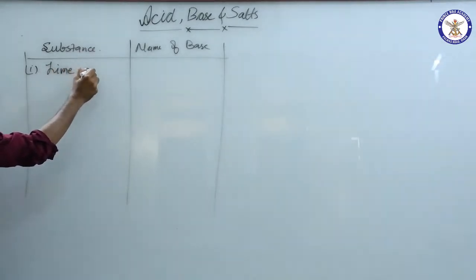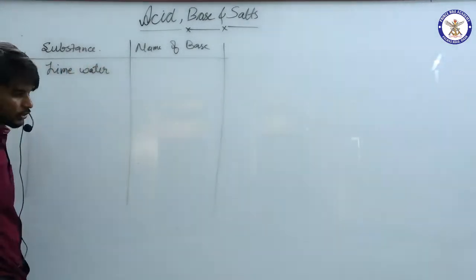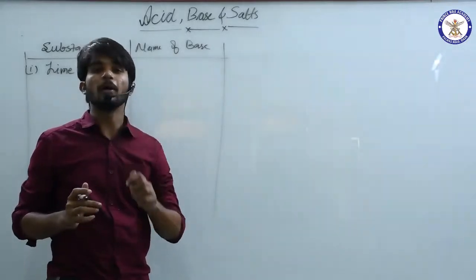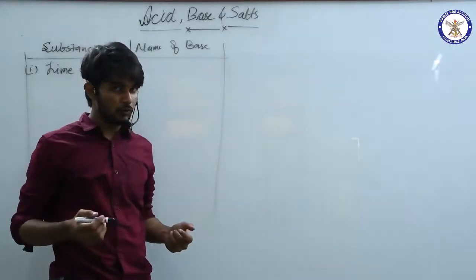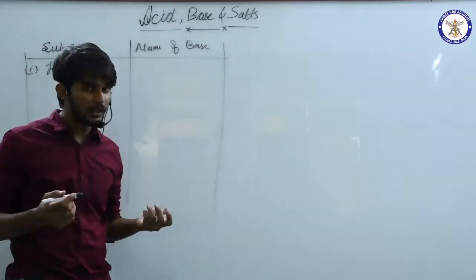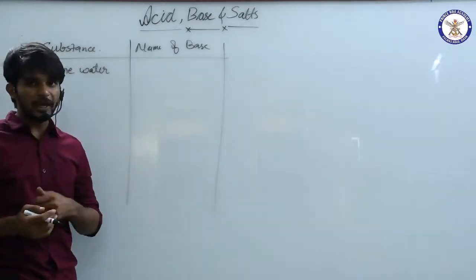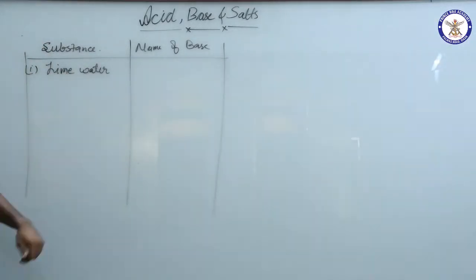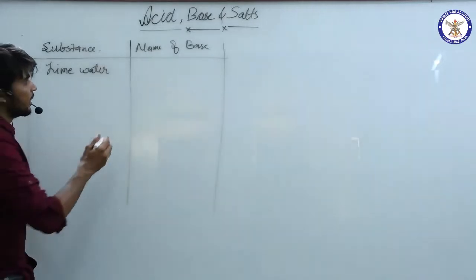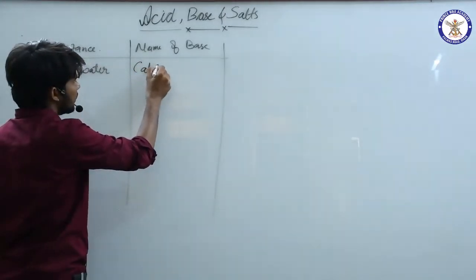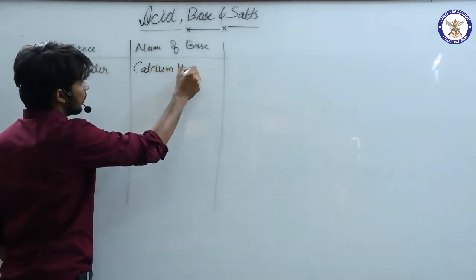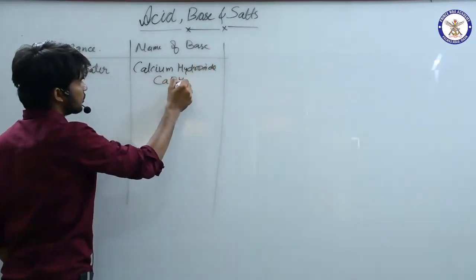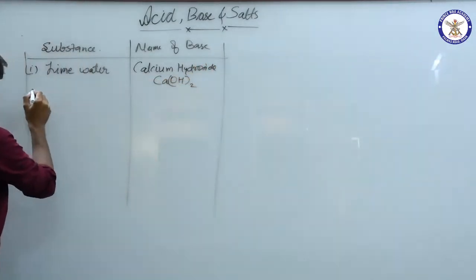Fine. Okay. See, the first one is lime water. You might have heard about chuna, chune ka pani, while doing the whitening on the walls of our homes, in villages and in cities also. So which base is present in lime water? That is calcium hydroxide, and its chemical formula is Ca(OH)2. Clear? Yes.